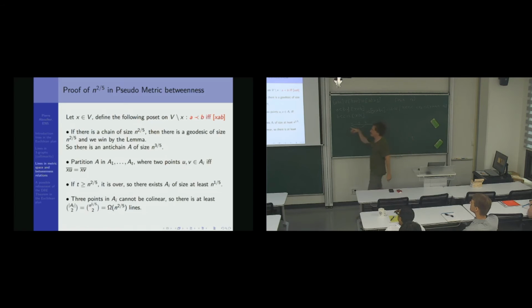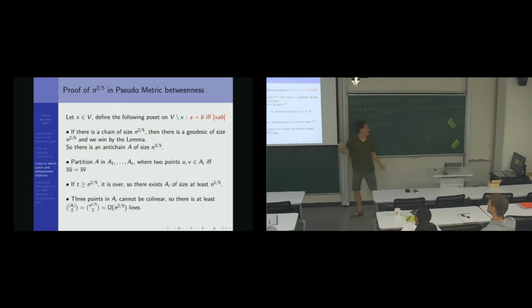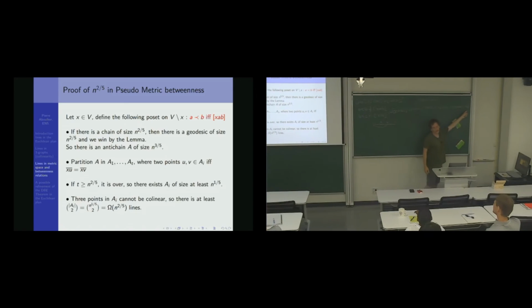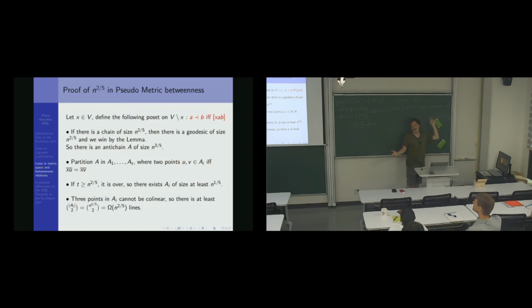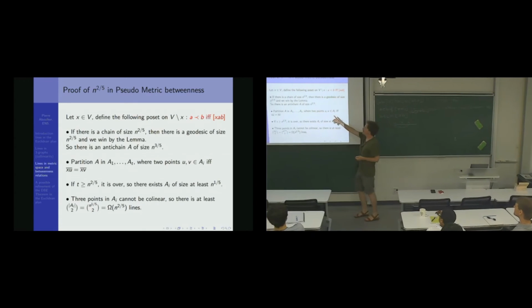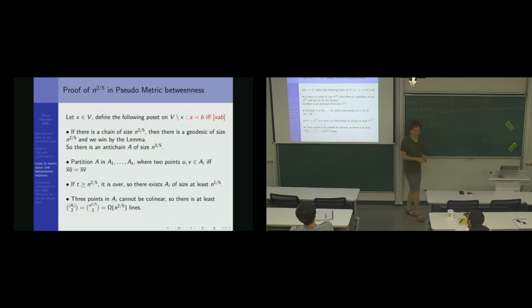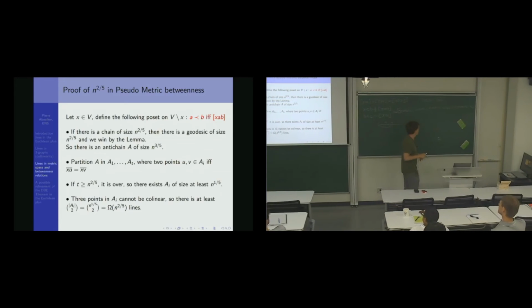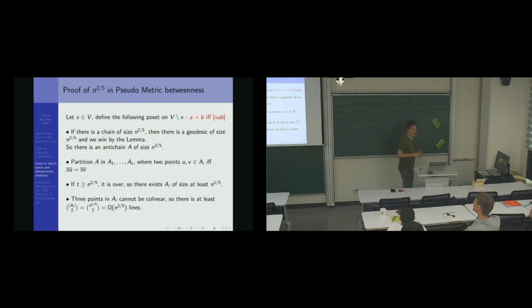If there is a chain of size n to the 2/5, then I have a geodesic of length n to the 2/5, and I have my n to the 2/5 lines. So I can assume there is no chain of length n to the 2/5, and thus there is an antichain of size n to the 3/5. There's a name for this theorem, but this is easy.